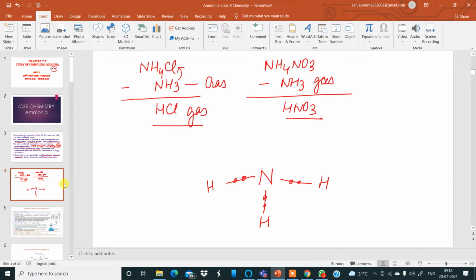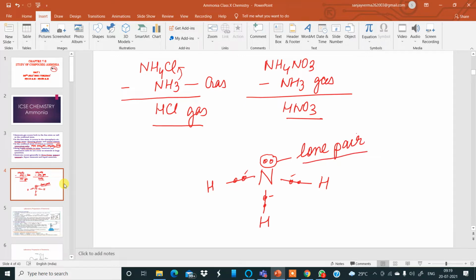We know nitrogen has 5 electrons in its valence shell. So 3 electrons are shared with hydrogen to form 3 covalent bonds, and 2 electrons are present unused. This electron pair which is left unused is called a lone pair. It is called what? Lone pair. Very good.